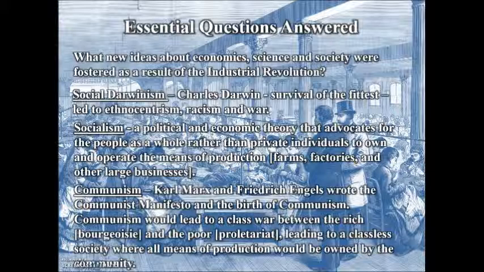And last is communism. Karl Marx and Friedrich Engels wrote the Communist Manifesto, which led to the birth of communism. Communism would lead to a class war between the rich, the bourgeoisie, and the poor, the proletariat, leading to a classless society where all the means of production, which are the factories and the businesses, would be owned by the community. This is the end of the lesson, but I'm going to put up 3 slides that I would like you to just spend some time to take a look at.